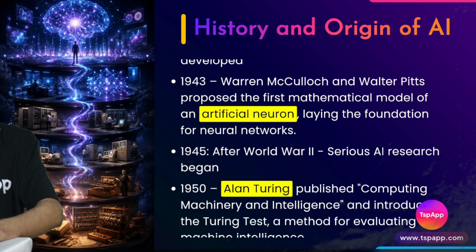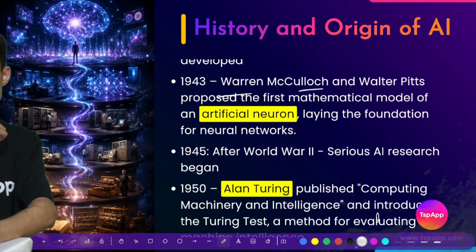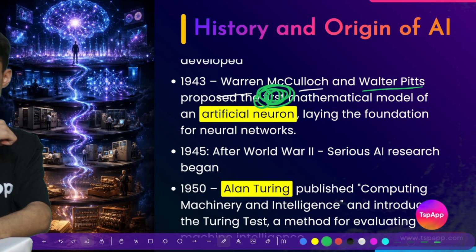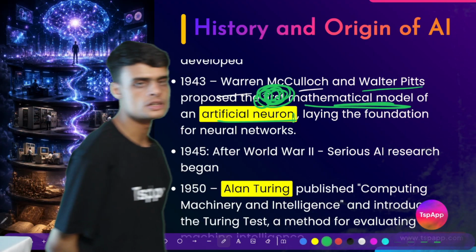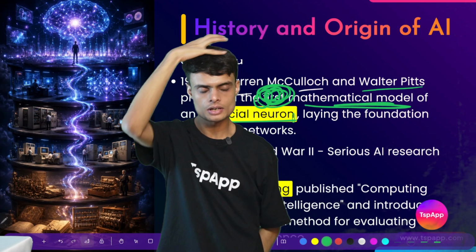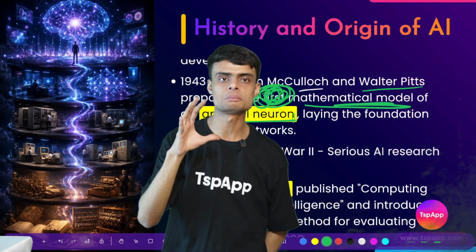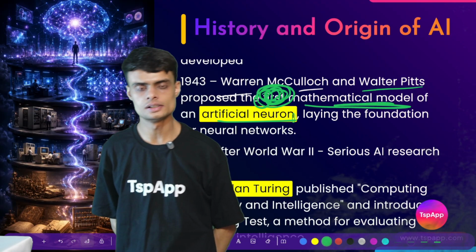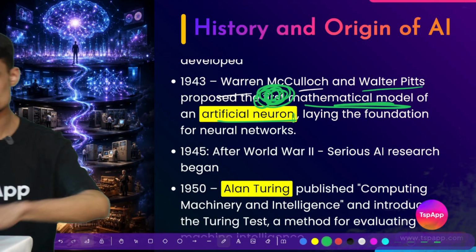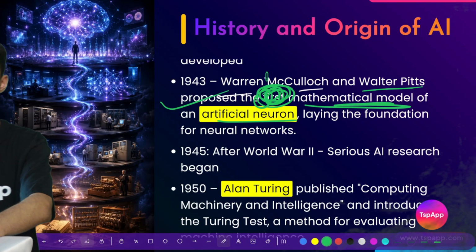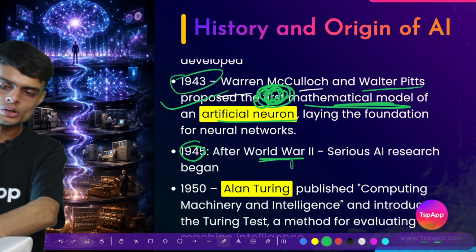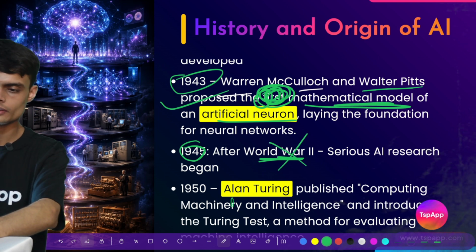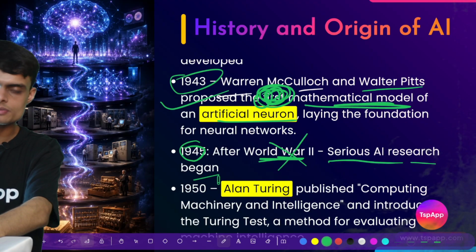In 1943, Warren McCulloch and Walter Pitts, for the first time, proposed a mathematical model of an artificial neuron. What is a neuron? Neurons are those small cells present in our brain. They help in processing, understanding, and learning. So the artificial neuron was first mathematically proposed by these two people in 1943. Then came 1945, when World War II ended and serious AI research began.